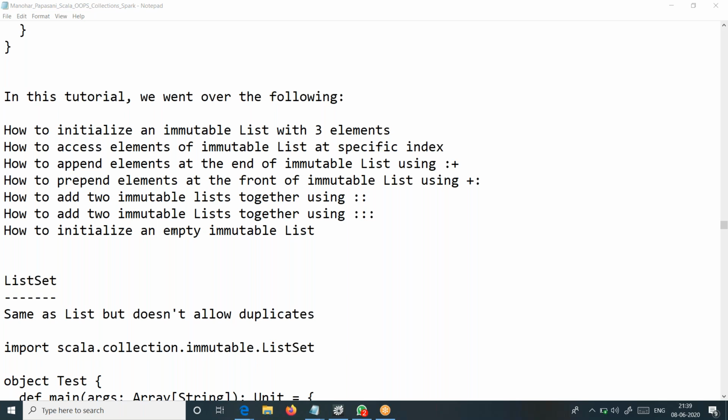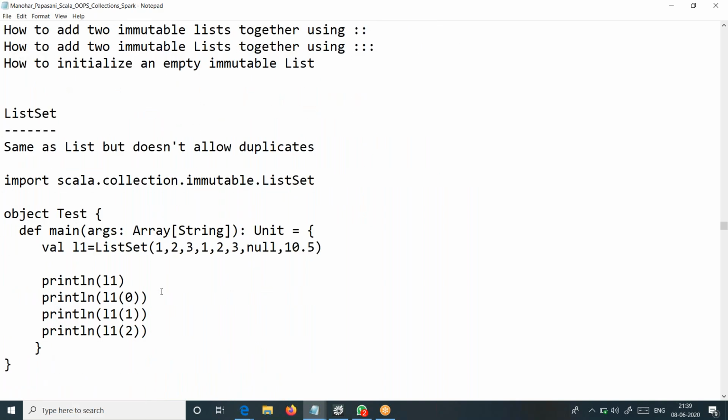Now I'm going to discuss the next topic, that is list set. When you talk about list, there are two things. One is that list allows duplicates, and the insertion order is preserved because internally it uses a kind of indexing. Even though it uses a linked list as the underlying data structure, as it is a sequential data structure, the insertion order is preserved in list. So that is also one more thing.